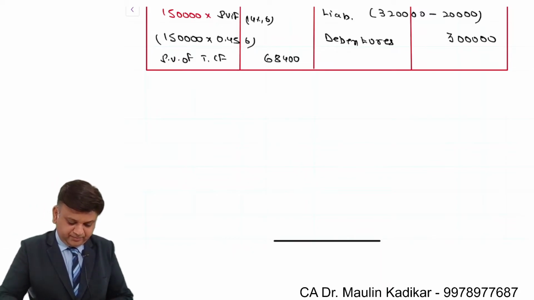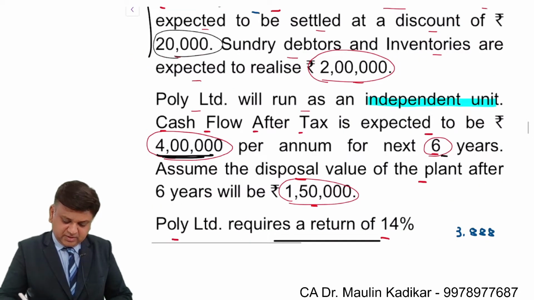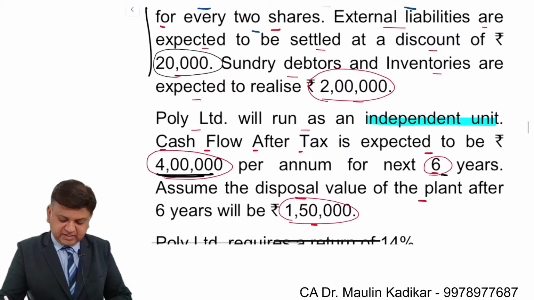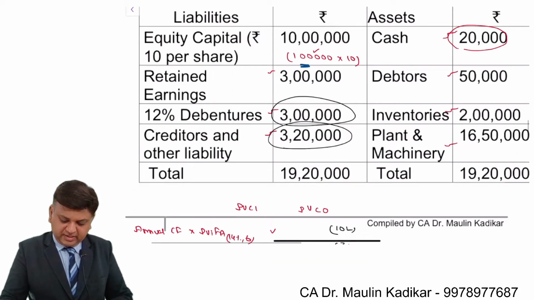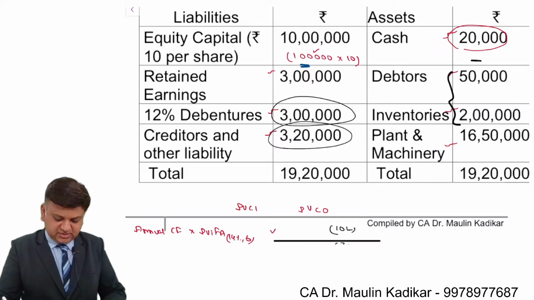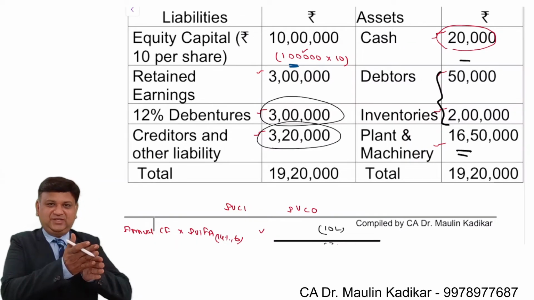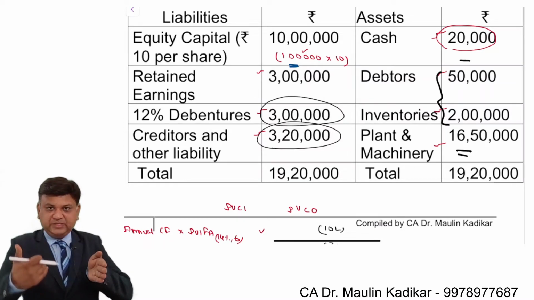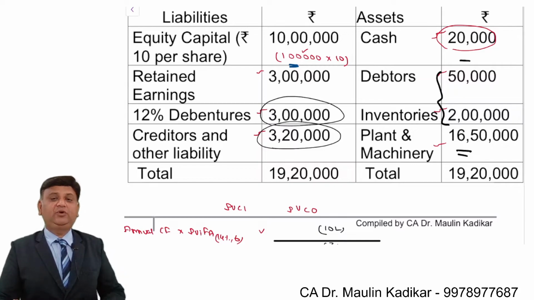Okay. Afterwards, we have been provided with the information that debtors and the inventory will realize an amount of 2 lakhs. So this totals 2 lakhs and cash balance as it is. For plant and machinery, we are going to use it for 6 years. We are going to do business by using the plant and machinery. And then at the end of the 6th year, we are going to sell it for 1,50,000.